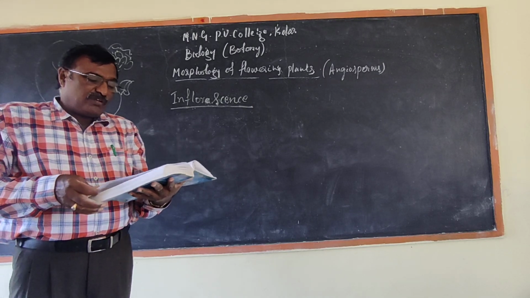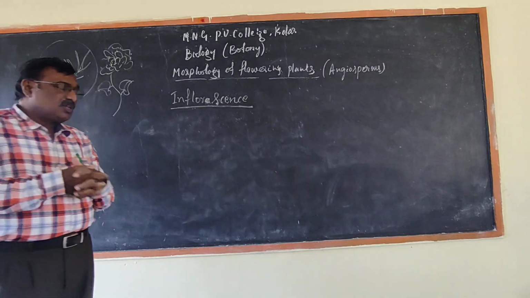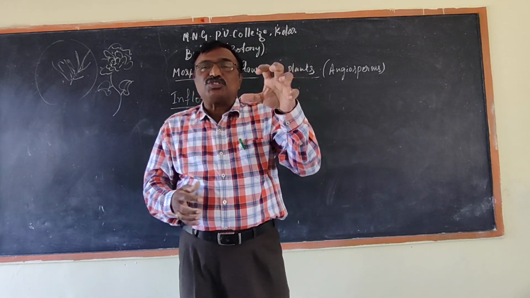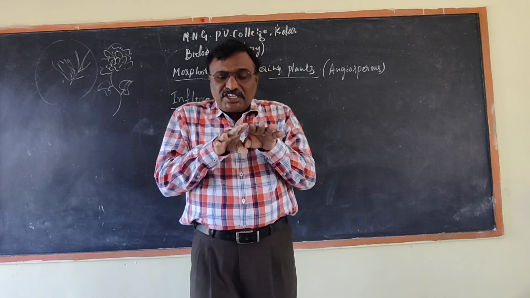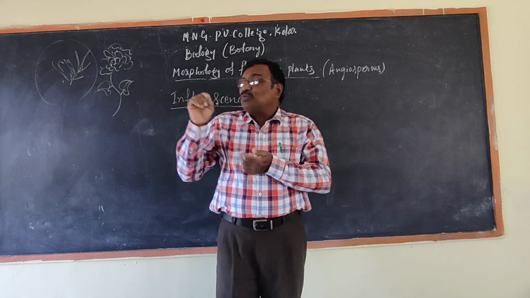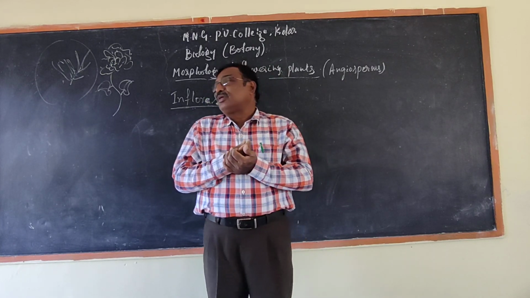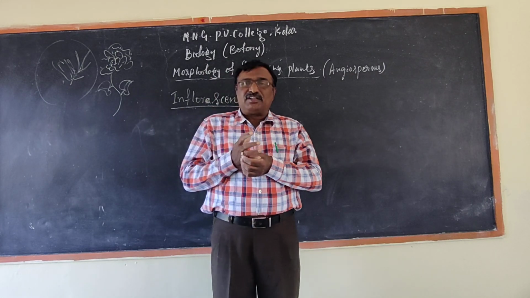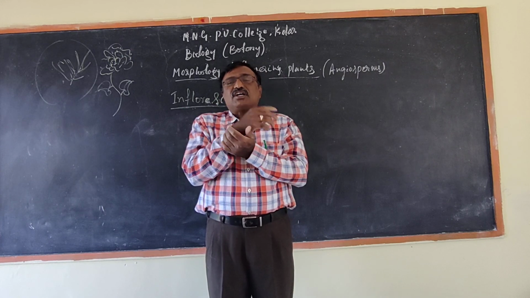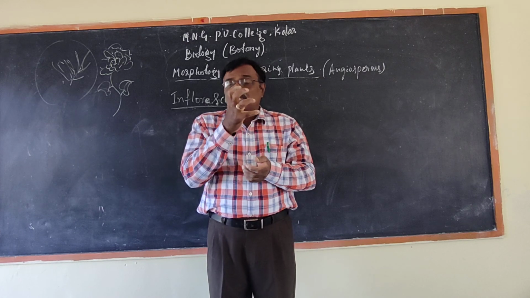Inflorescence is again divided into two: mixed and special. Mixed inflorescence is the mixing of cymose as well as racemose. That is a different category of inflorescence, which I will show you with examples. You can get the idea by reading a textbook, and by studying in the field you can understand what is racemose, what is cymose, and what is the combination called mixed inflorescence and special inflorescence.